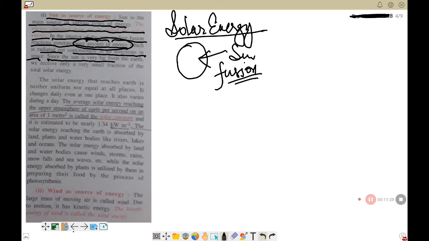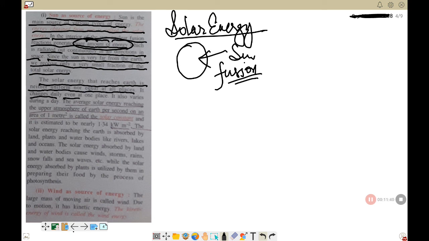Since the sun is very far from the earth, we receive only a very small fraction of the total solar energy. The solar energy that reaches earth is neither uniform nor equal at all places. It changes daily even at one place. It also varies during a day. So please underline from here: the average solar energy reaching the upper atmosphere of the earth per second on an area of 1 meter square is called solar constant.